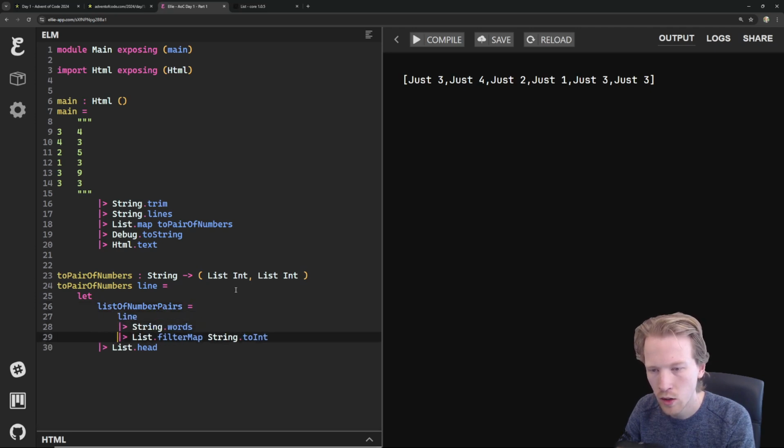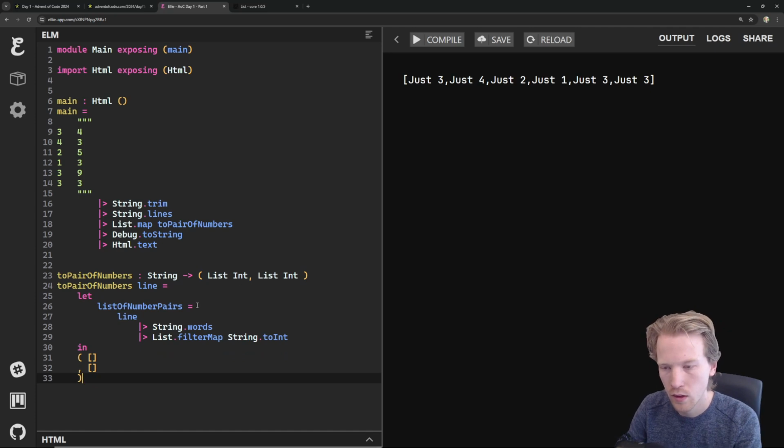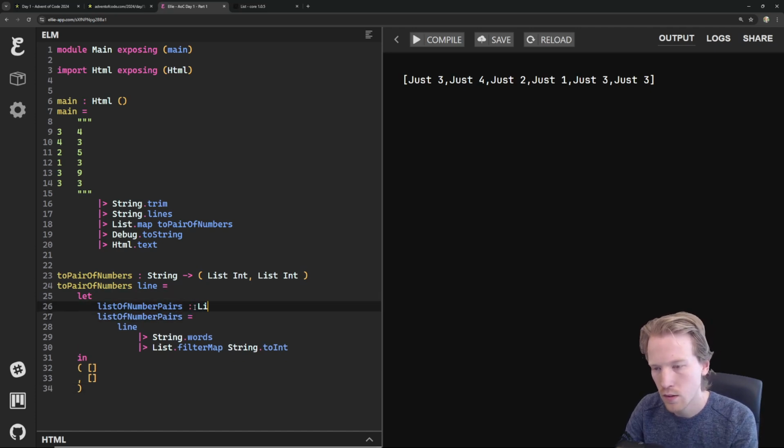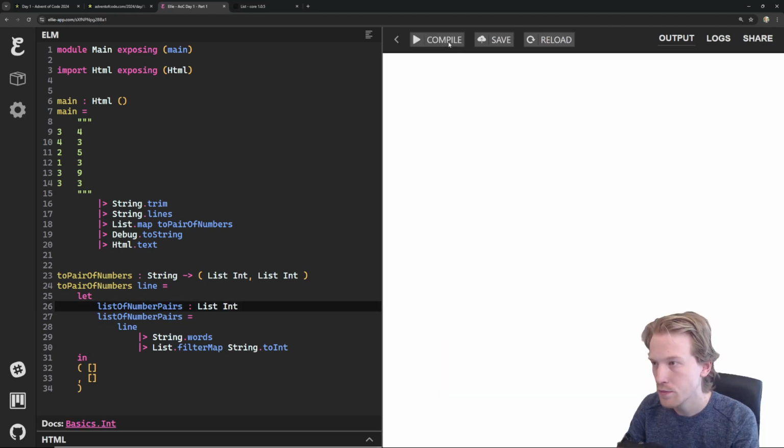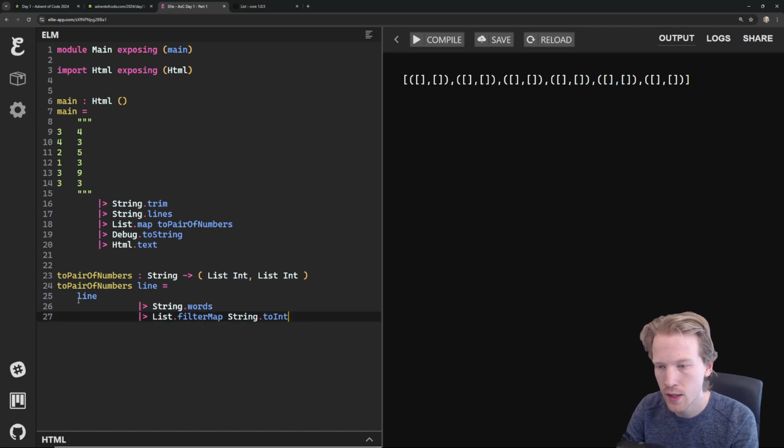So I'm going to make a little local variable, just like you'd say x equals 3 in another language. What I'm going to do is say let list of number pairs equals this intermediate value that we have. If I do this, this should be a list of integers. And that's right, I'm always returning an empty list here. I think I'm getting ahead of myself. Let's just stop with this and build a function on the outside here.